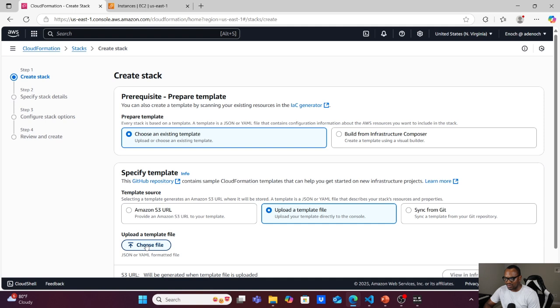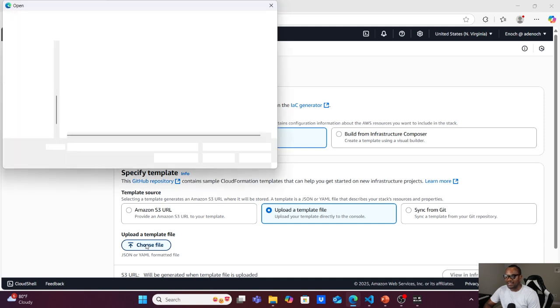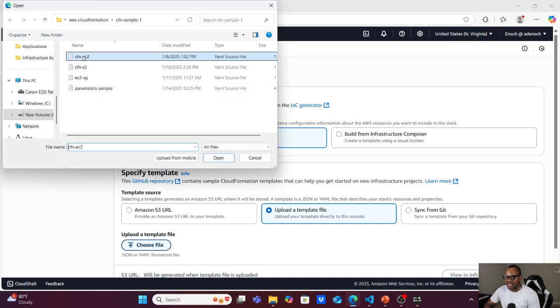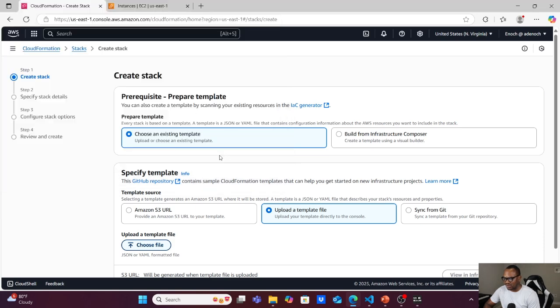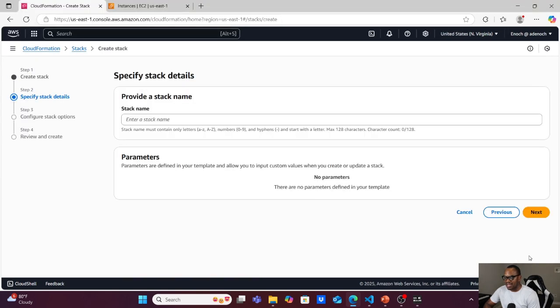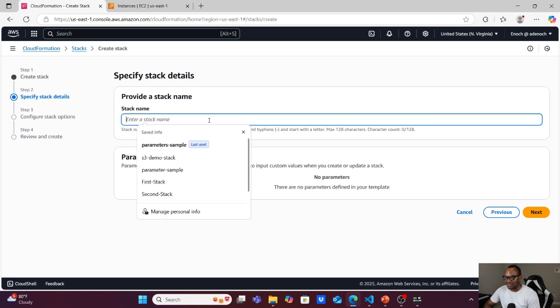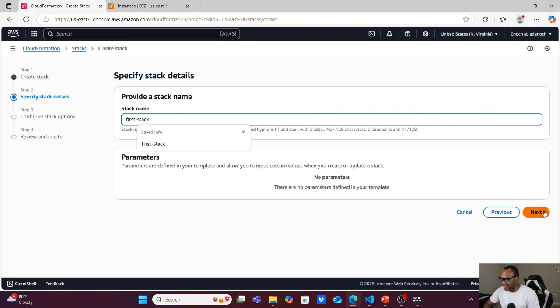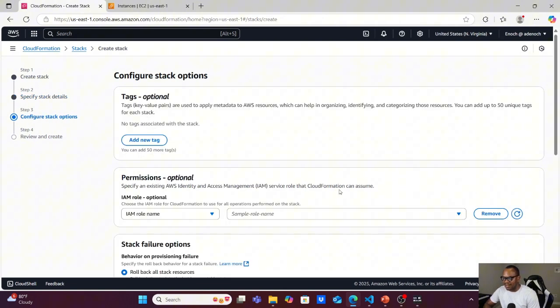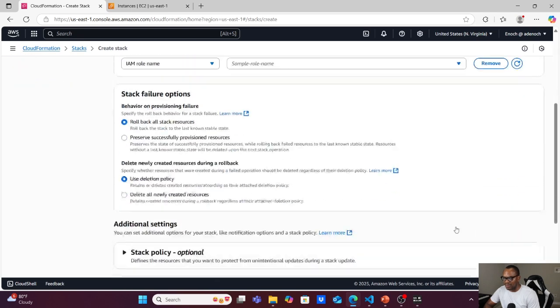So click choose a file, and let's go and choose the file we want to use. And this is the file I want to use. Just click upload. I will tell you what the file is doing now. Give a name for your first stack, and click next, and just scroll down. Don't worry about all the options.